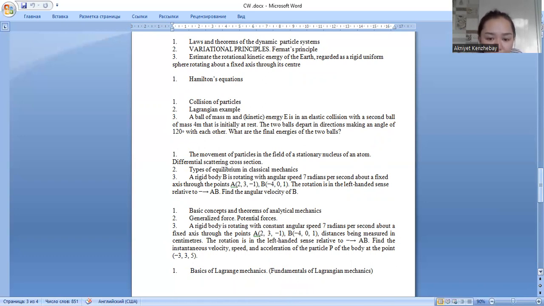The action S equals K1 minus K2, and the Hamilton's equation. The Hamiltonian is a function of the two variables, momentum p and x: H(p,x) equals p x' minus L(x,x').